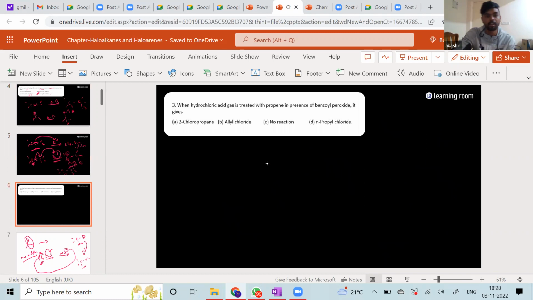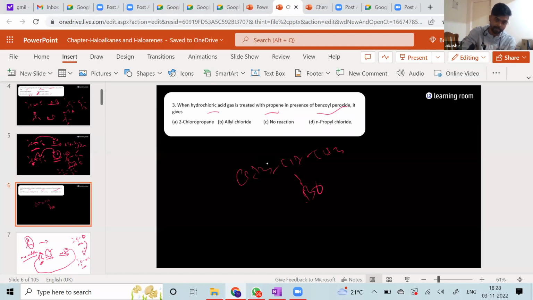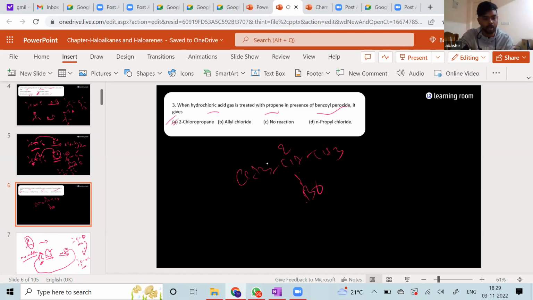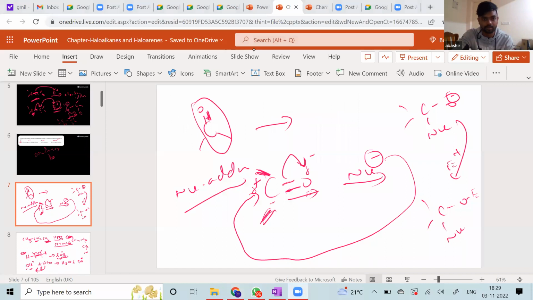Next. When hydrochloric gas is heated with propene in the absence of benzoyl peroxide, obviously in the absence of peroxide, now it is going to be Markovnikov's product, is it not? So we have propene, we know what the product is. If it is propene, Markovnikov's product, this is what you will get. So you'll get what? This is your second position, 2-chloropropane. A is the answer. Very simple. Yes, 2-chloropropane only. Absolutely.